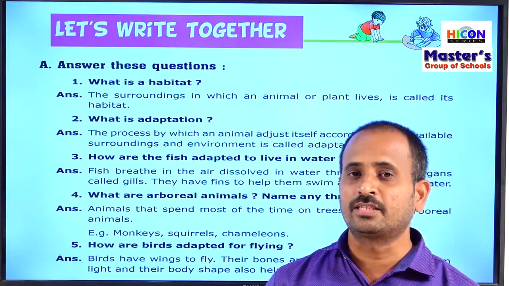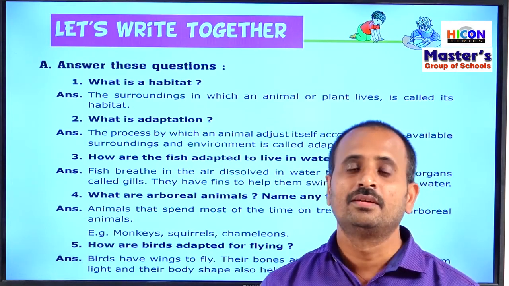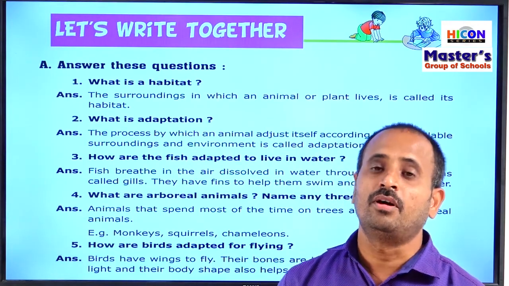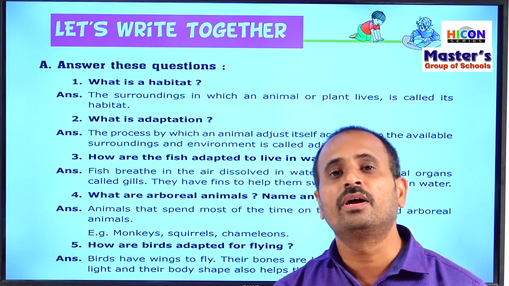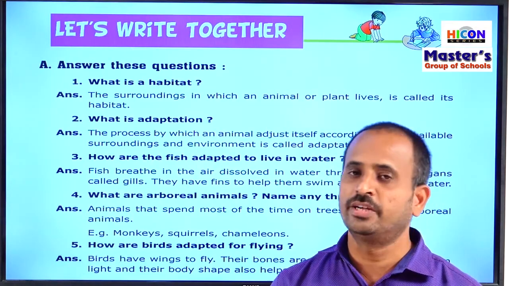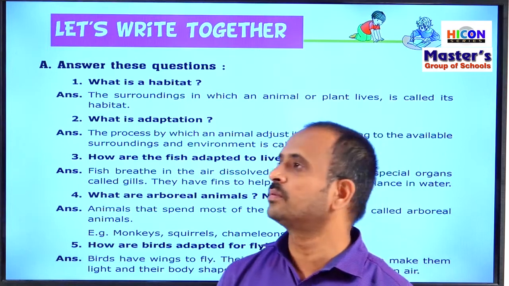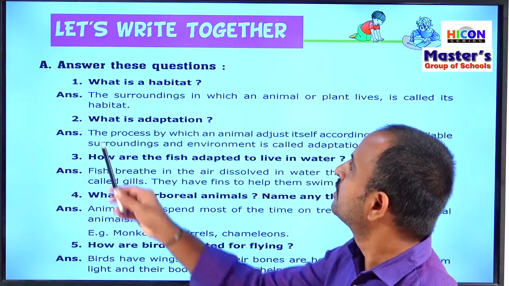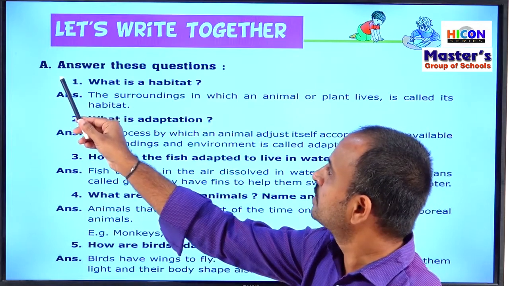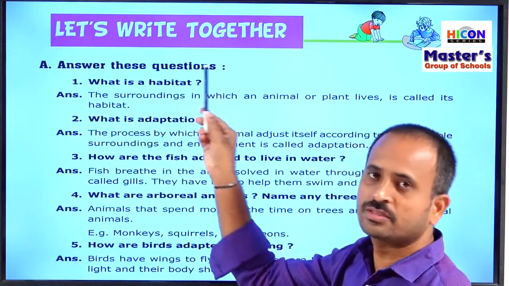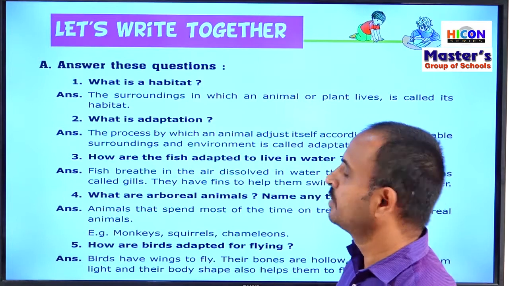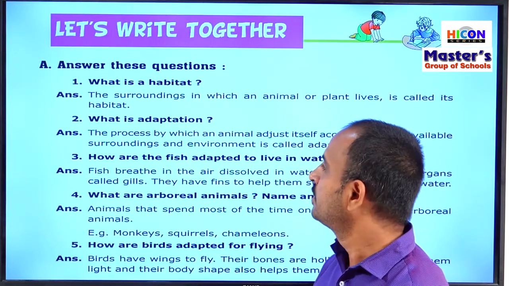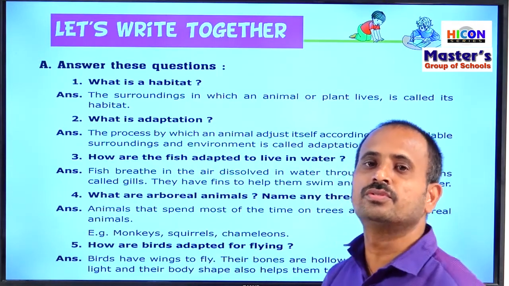So now let us practice some exercises in the activity part on the topics we have discussed up to now in this chapter. So let us go to the activity part. See the first section in the activity part. That is section A. So what is section A? Answer these questions. In this section they will give some questions, and we have to write answers for those questions.